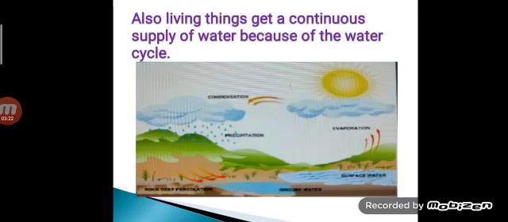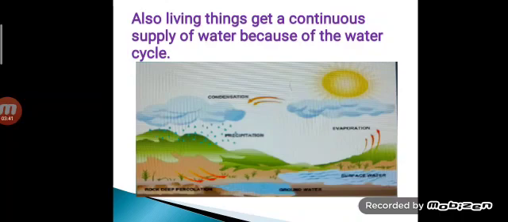Also, living things get a continuous supply of water because of the water cycle. Now, can you see the water here in the oceans or sea? It is continuously evaporated due to the sun's heat.